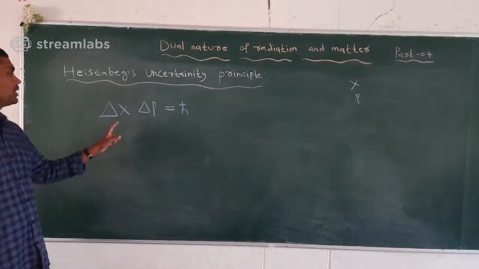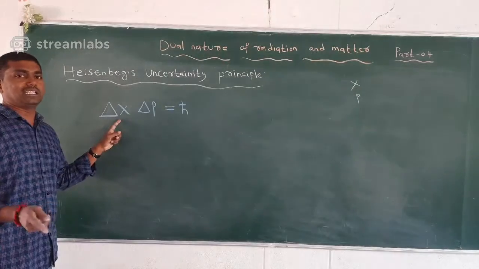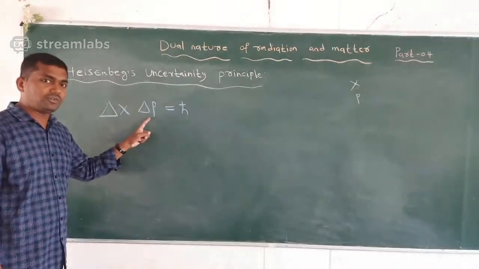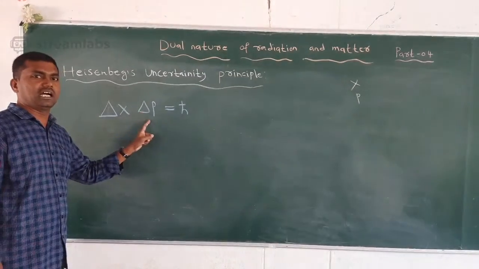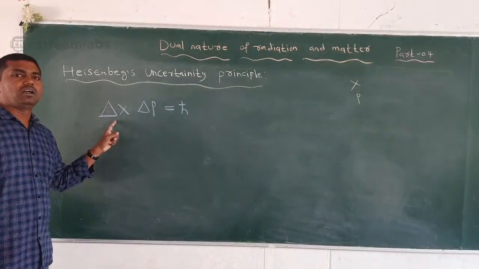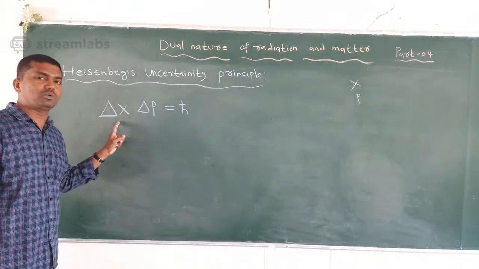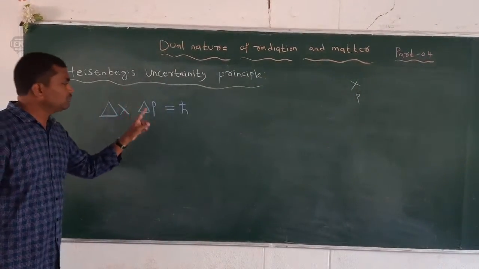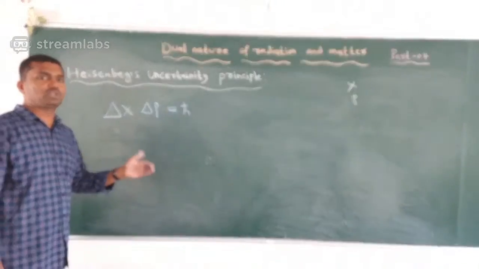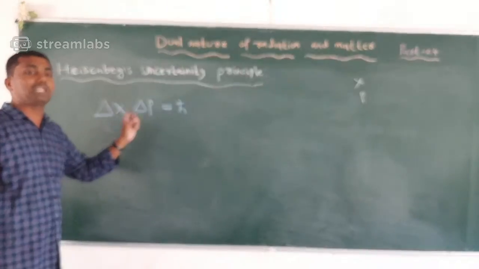We can measure only delta x, the change in position; at the same time, we cannot measure the change in the momentum of the particle. If we calculate the momentum of a particle, we cannot measure its position at the same time. It is impossible to measure both the position and momentum of an electron at the same time exactly.